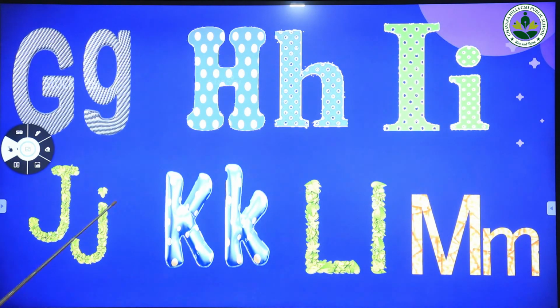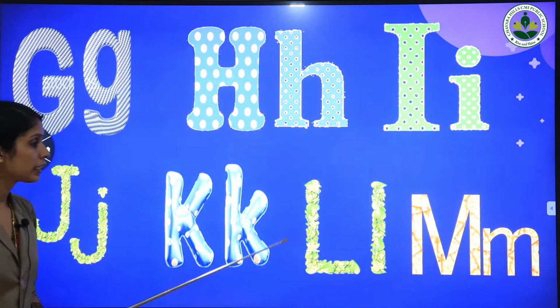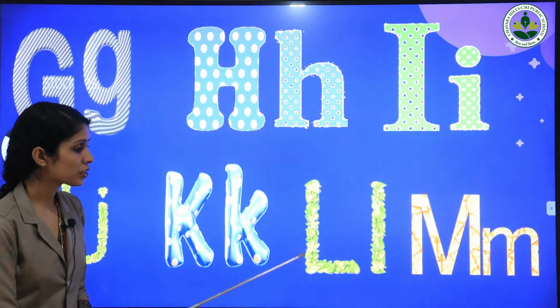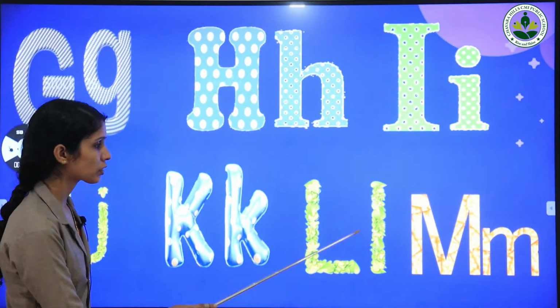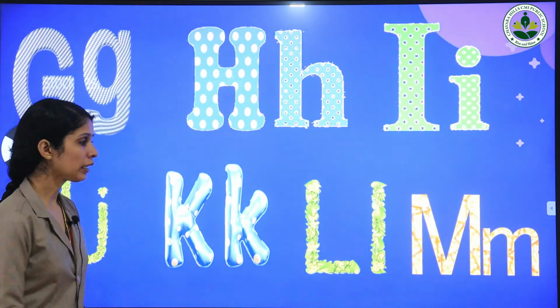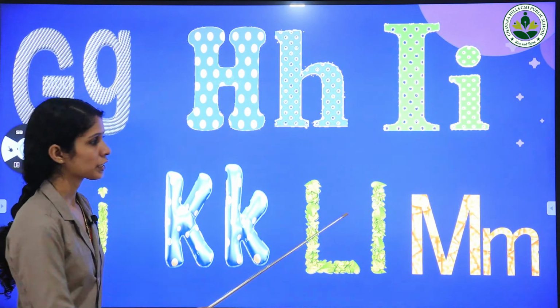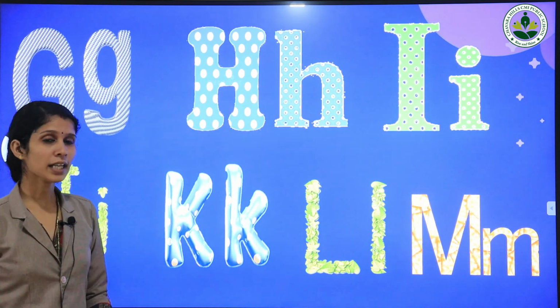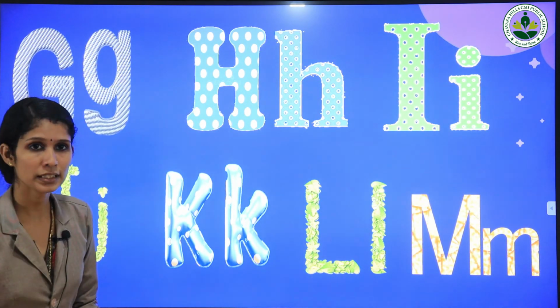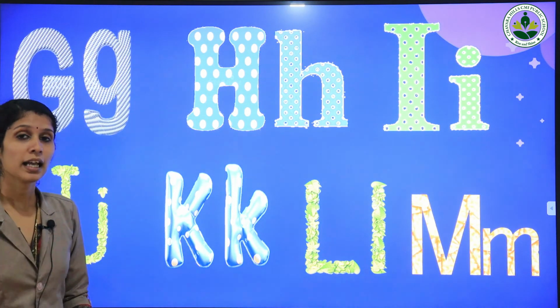J. And our next letter is letter K. Letter K has capital letter K and small letter k. Can you say the sound of letter K? Yes, the sound of letter K is K. And the next letter, which is capital letter L and small letter l. Repeat after me. Capital letter L, small letter l. Can you say the sound of letter L? Yes, the sound of letter L is L.